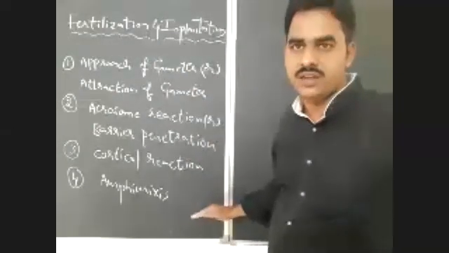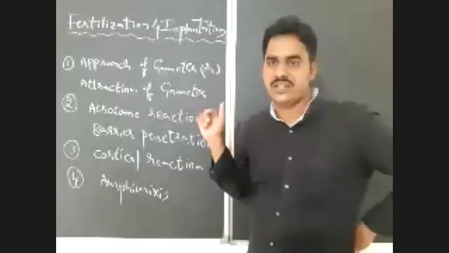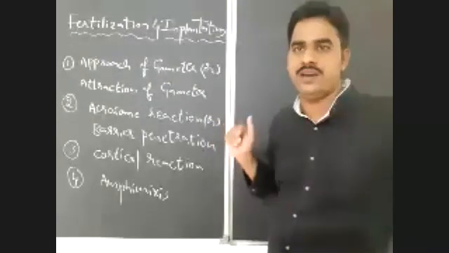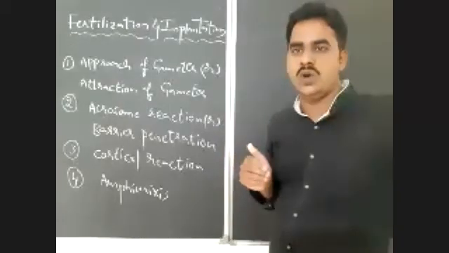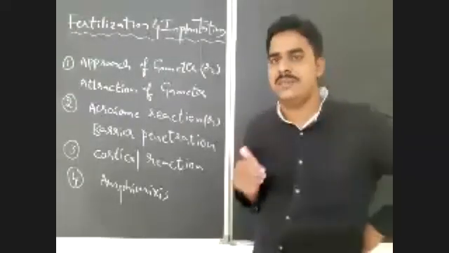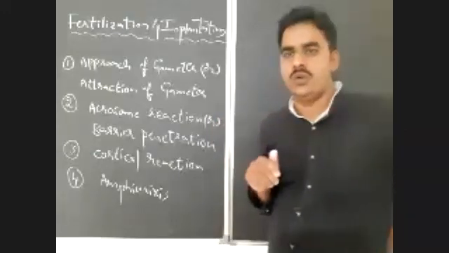For approach of gametes, first a physical interaction, sexual intercourse or copulation, is required between male and female. During this process, the male releases 200 to 300 million spermatozoa into the female genital tract. Of these, only one sperm is required to fertilize the ovum.